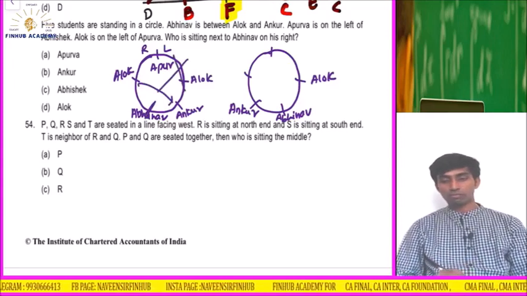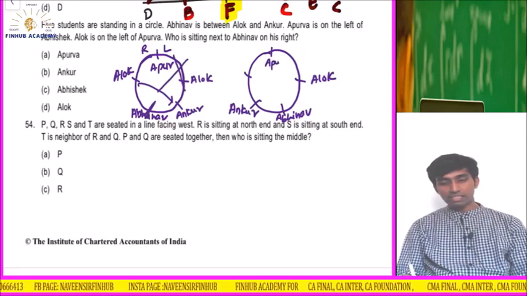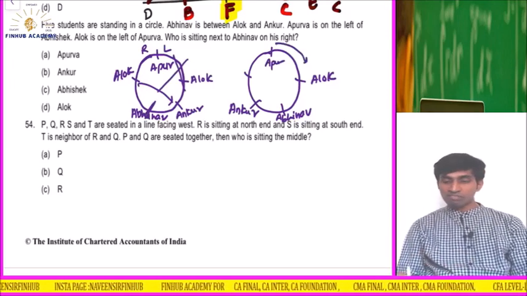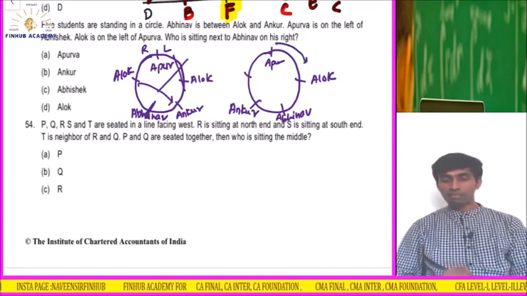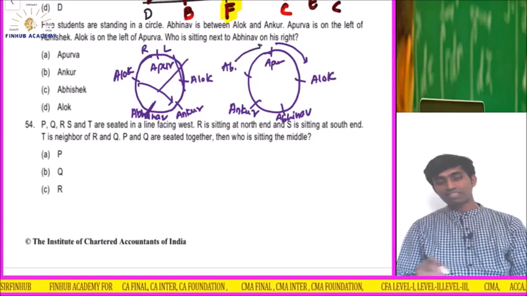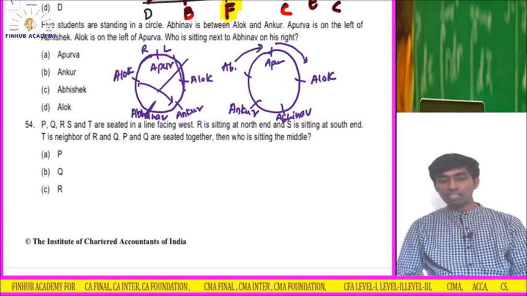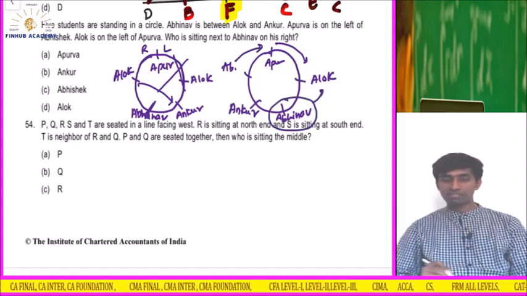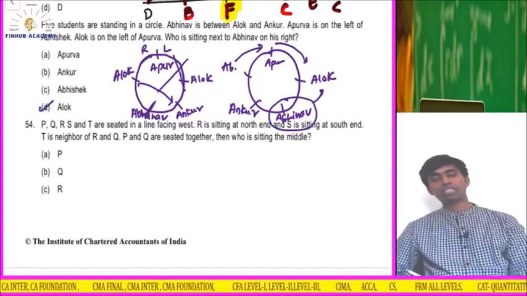Alok is on the left of Apurva. So if Apurva is here, that means left is this. We are going correct. Apurva is on the left of Abhishek, so if Abhishek is sitting here, his left side is this. Everything done. Who is sitting next to Abhinav on the right? Abhinav's right, Alok is there. So the answer is D.